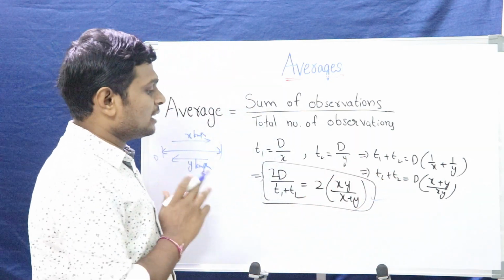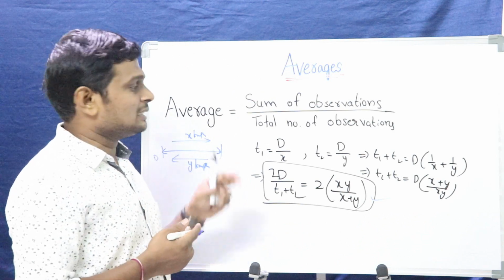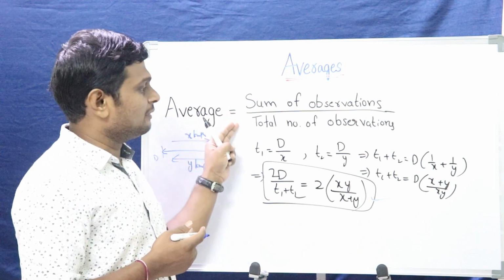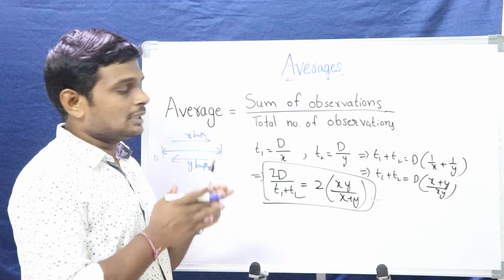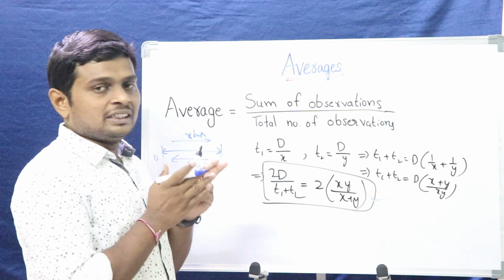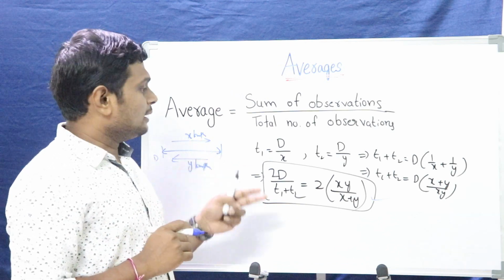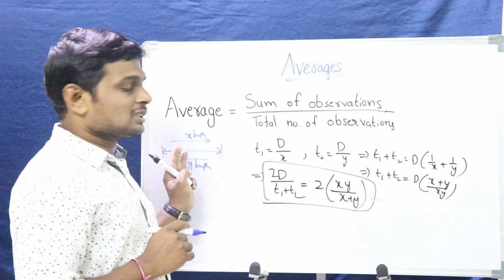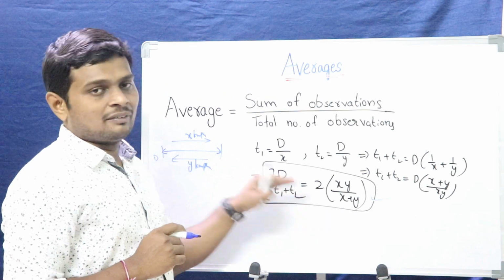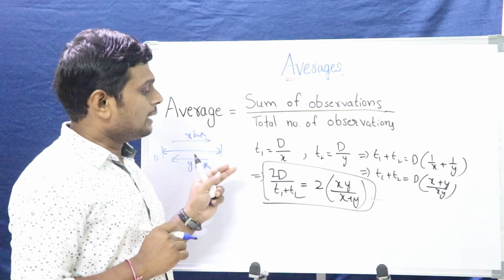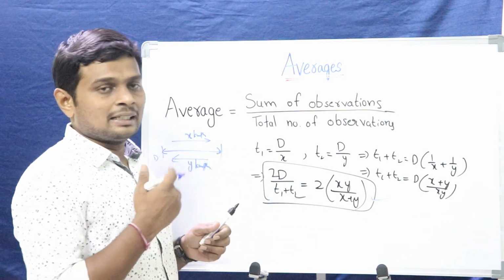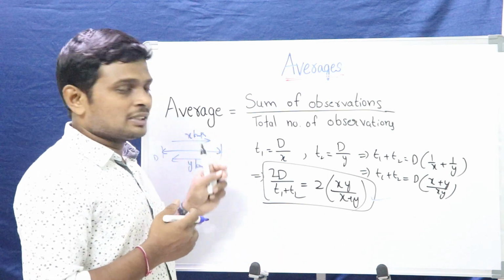I hope you have understood the concepts. What we have discussed: the basic definition of average, this is the definition, and we have discussed that the total sum of the deviations in any numbers is 0. The third one is, if you were asked to solve the average speed, this is the way to find out the average speed. Right? Let me take a few examples and solve those examples by using techniques.